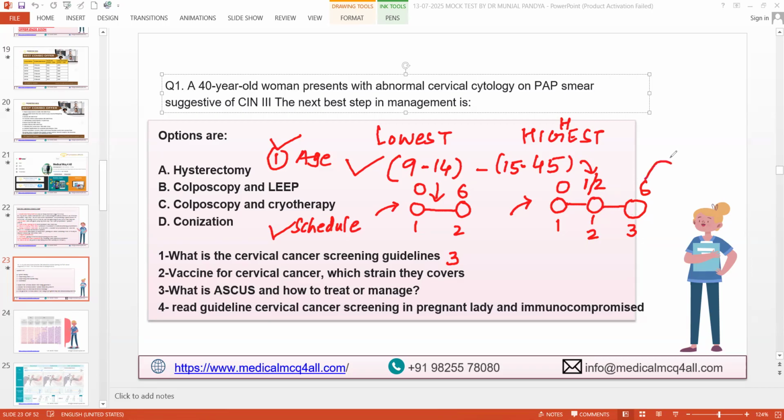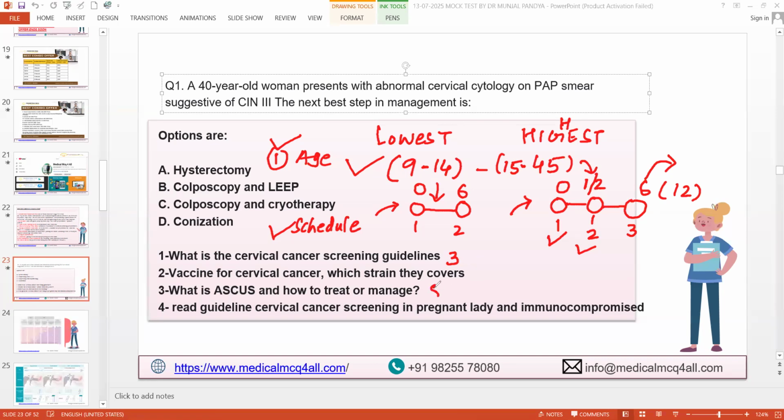Sometimes, if somebody missed the 6-month dose, first dose 0 taken, second dose at 2 months taken, third dose missed by any reason, forget about the reason, the guideline says within 12 months she can take the third dose anytime. Is that clear? Yes or no? These are the various questions in your exam. They take you round and round, but this is the bottom line I am telling you.